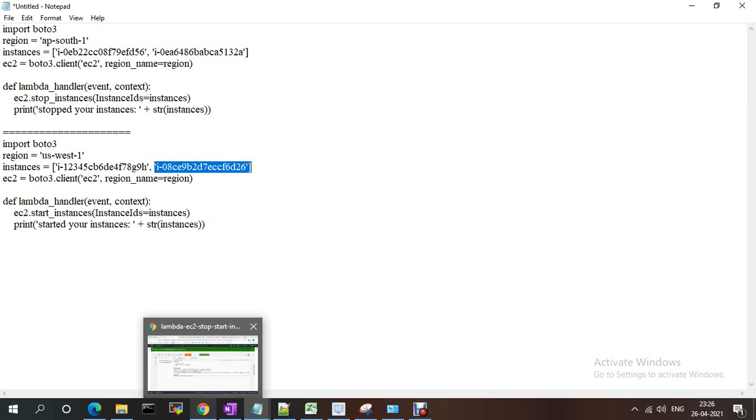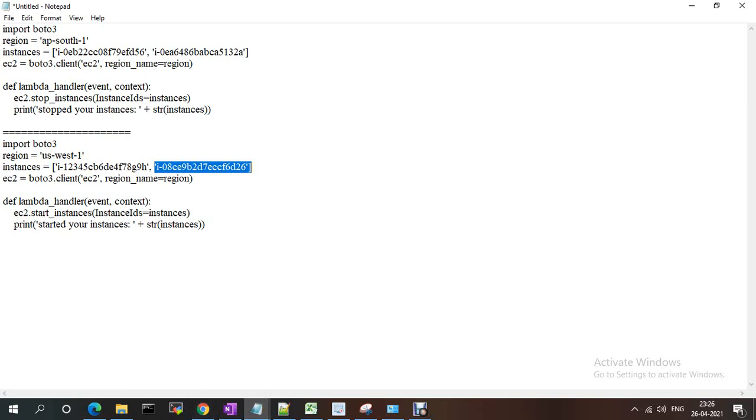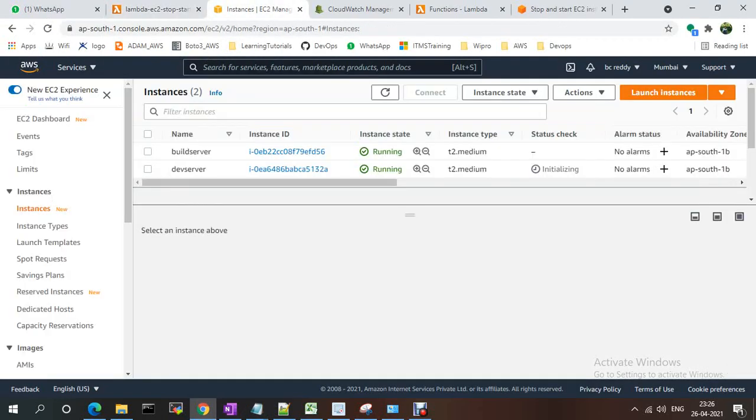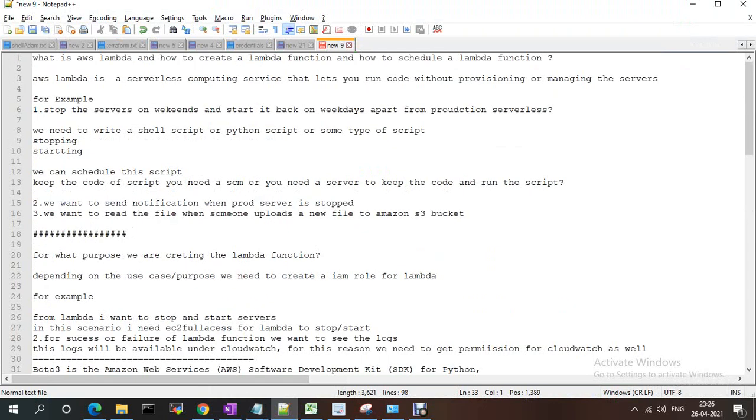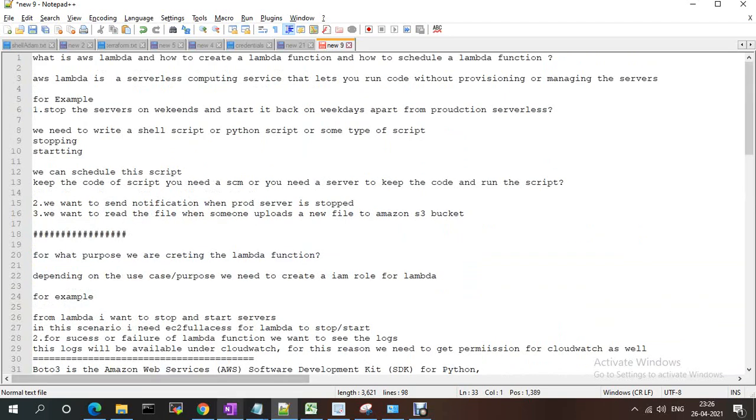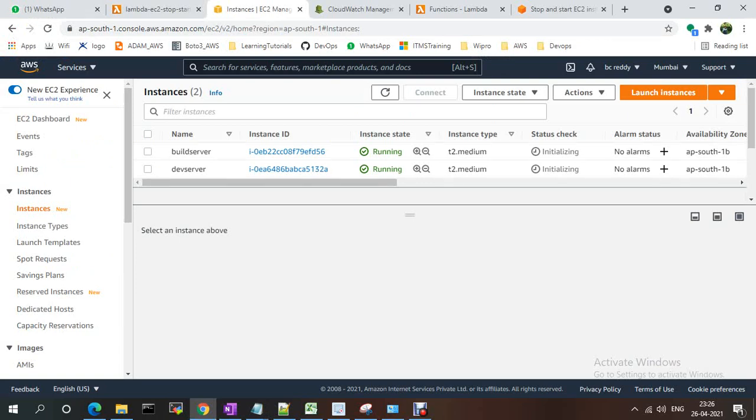Okay, this we have done manually. Now we have to schedule the instances. Suppose I wanted to see, these are stopped, and this is the running instance, right? So for this purpose we created Lambda functions. Now we have to schedule this Lambda function. We are testing manually, right? So we are going to schedule these Lambda functions. Based on conditions, I wanted to run the Lambda function.